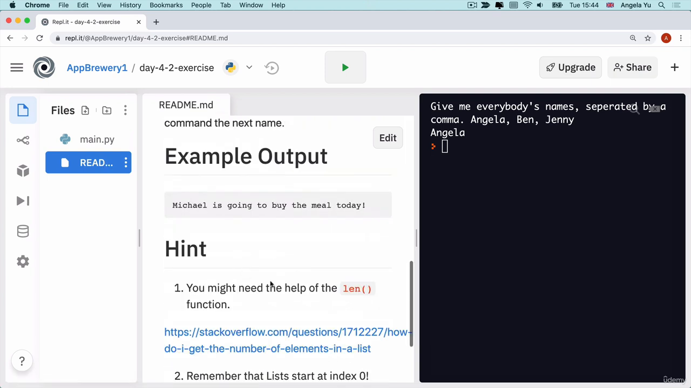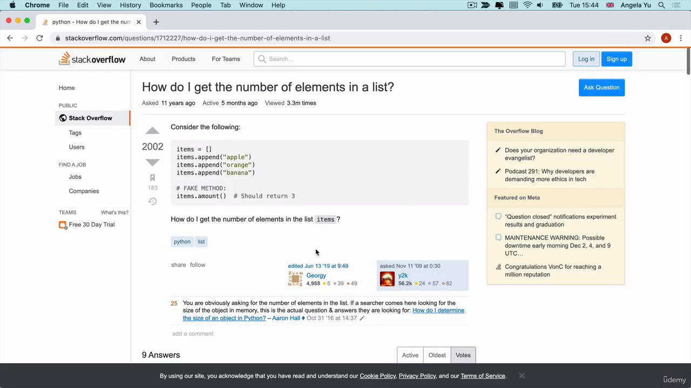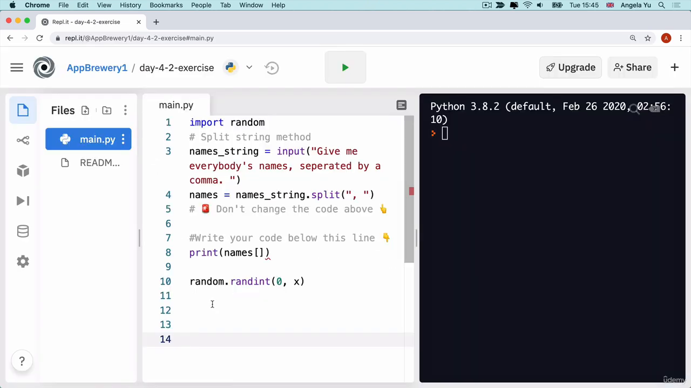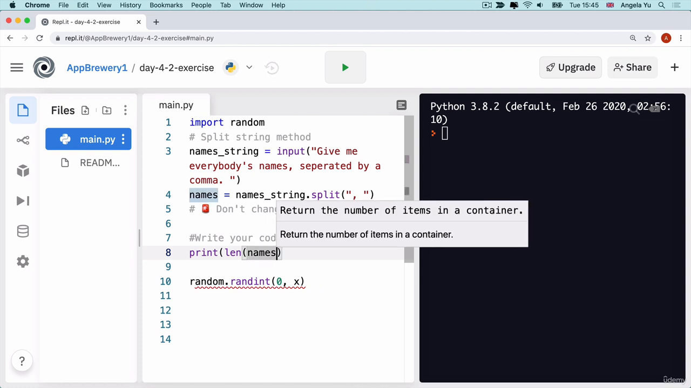So do you remember how previously we learned about the len function? Well, the len function can be used to get the number of elements in a list or the number of characters in a string. And if you take a look at this Stack Overflow question, then you'll see it in action. All that we have to do to get hold of the number of items inside this names list is to write len, parentheses, and then inside we put names, and now we can either store this or print this.